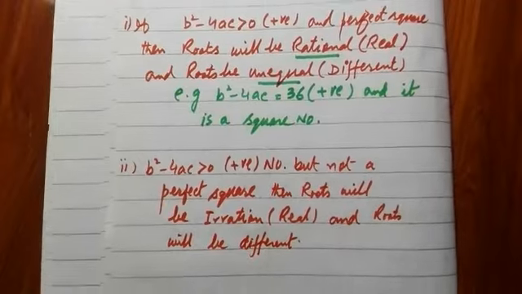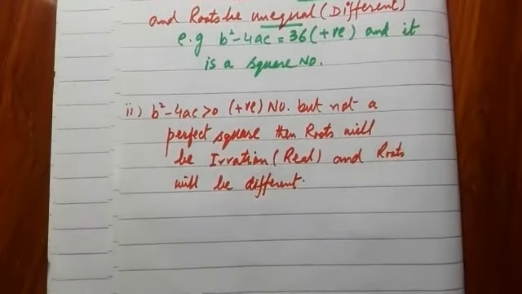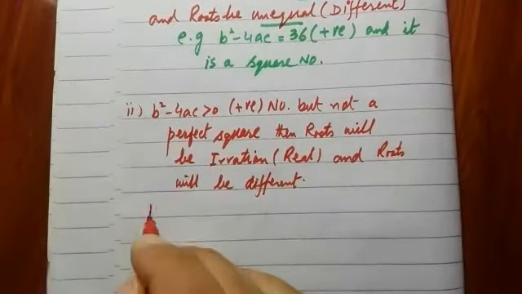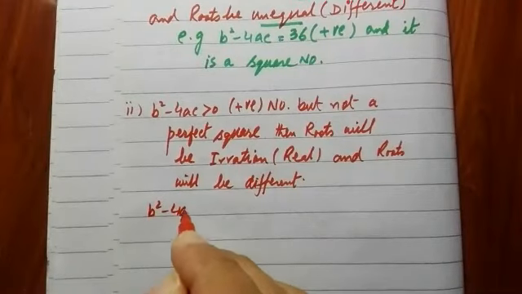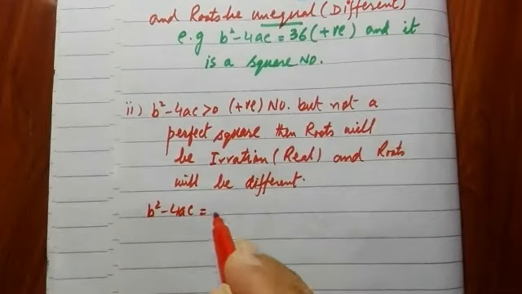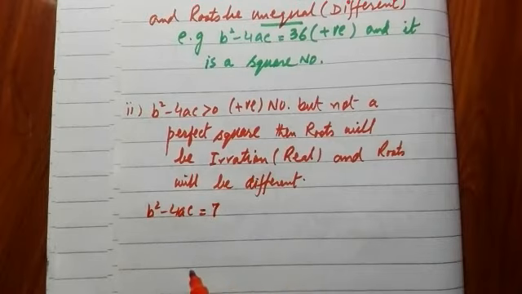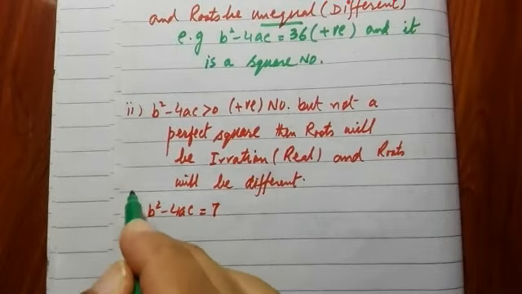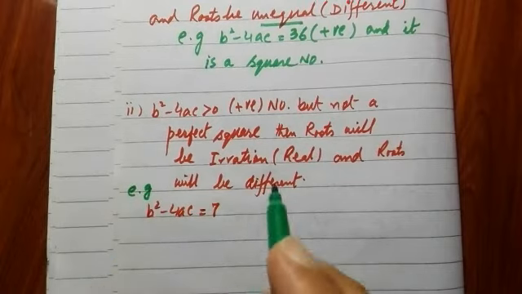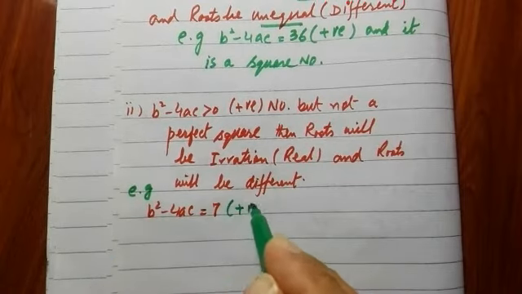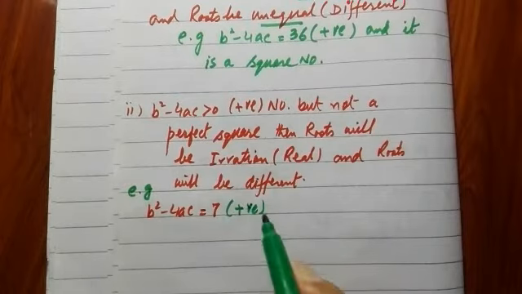For example, if the value of b² - 4ac is equal to 7. Now 7 is a positive number, but it is not a perfect square.